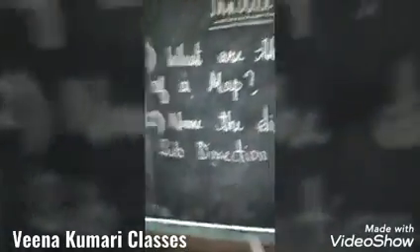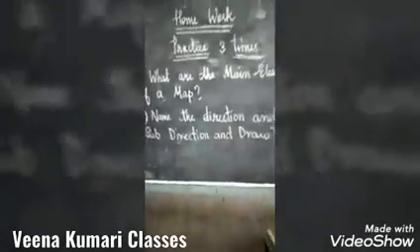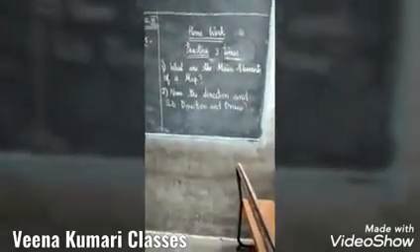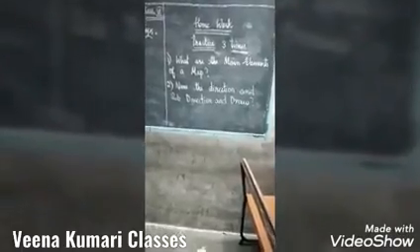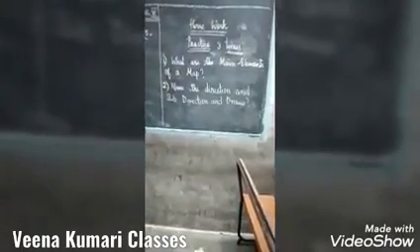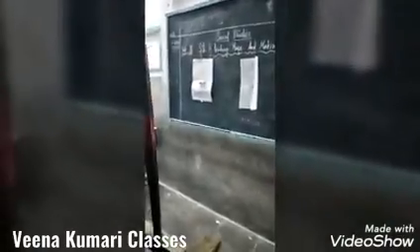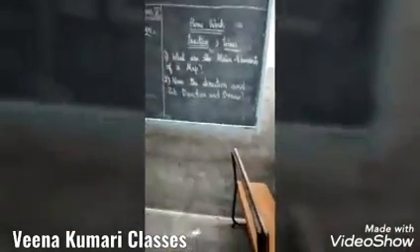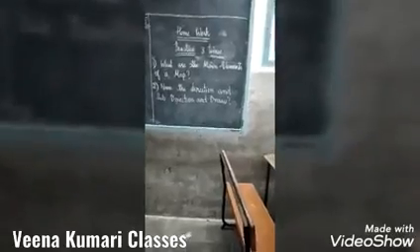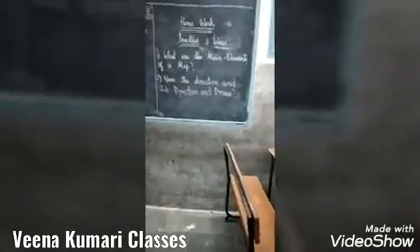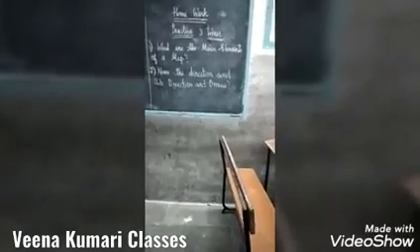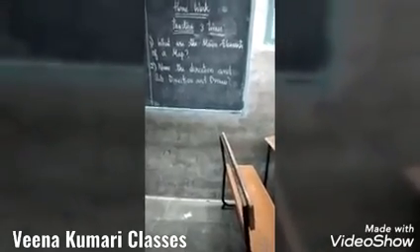Okay, children. Today's homework for you all. What are the main elements of the map? What are the main elements, children? Title, direction, scale, color scheme, key, signs and symbols. Name the directions and sub-directions. The main directions are north, south, east, west, and the sub-directions are northwest and so on. You have to draw it and send the homework by email.